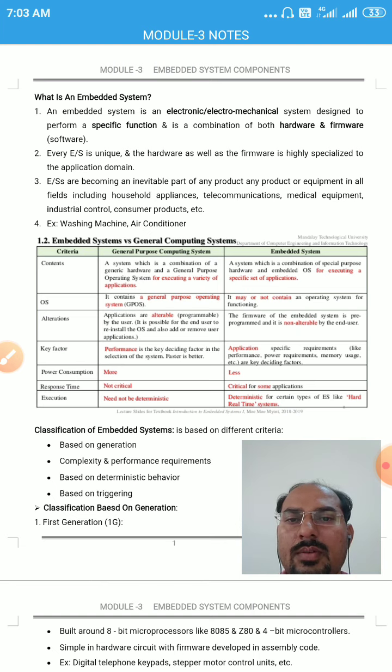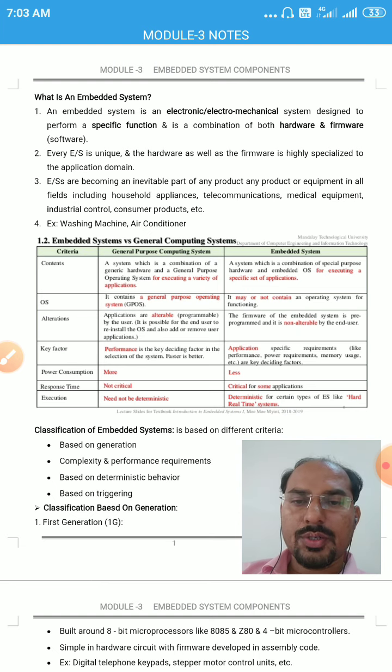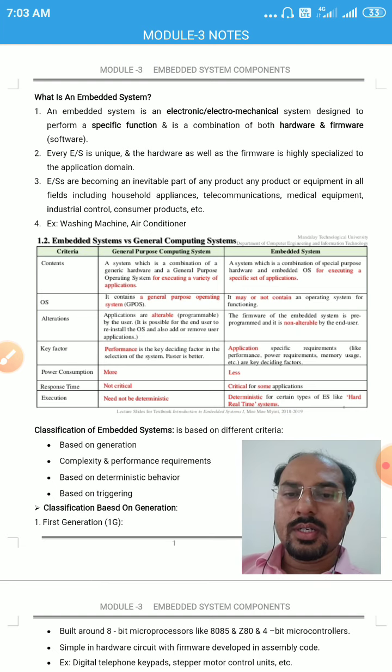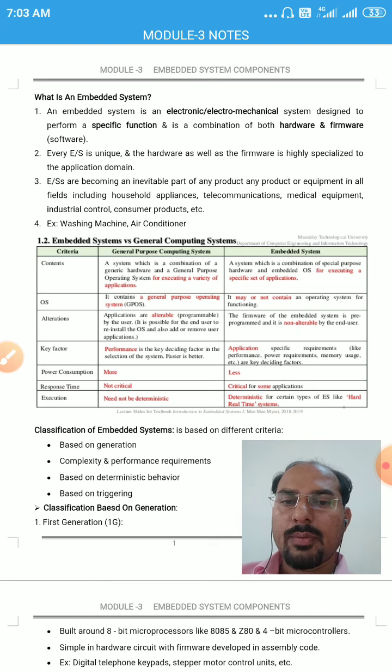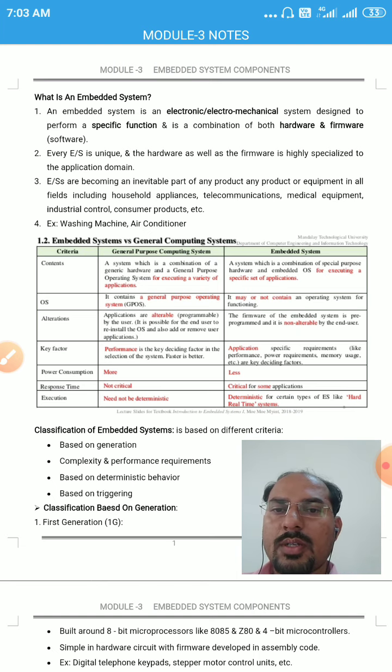The response time of the general computing system is non-critical, whereas it is critical for some applications in the embedded system. General computing system execution need not be deterministic, whereas the embedded system execution may be deterministic. Deterministic in the sense it may be a hard real-time system or a soft real-time system. These are the differences between embedded system and the general purpose computing system.